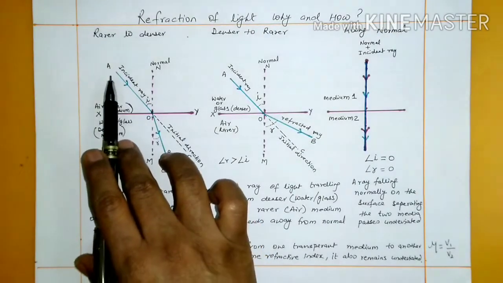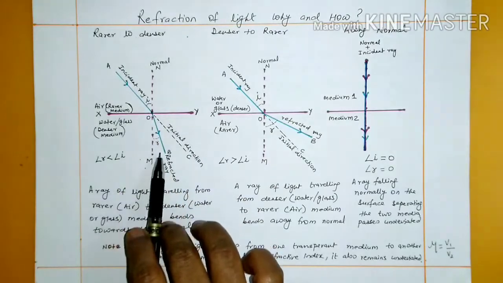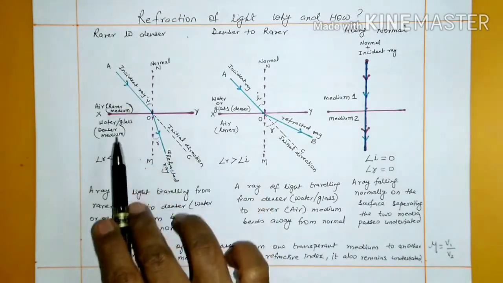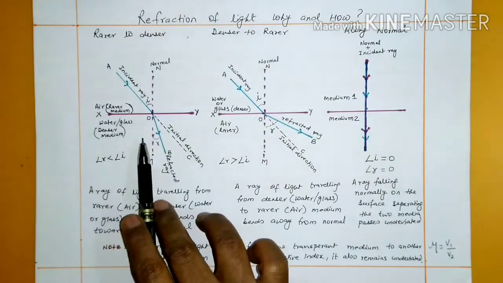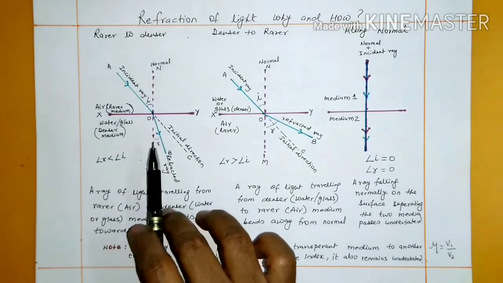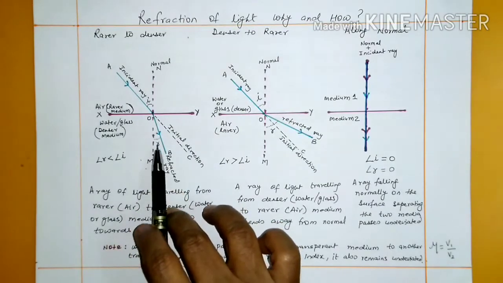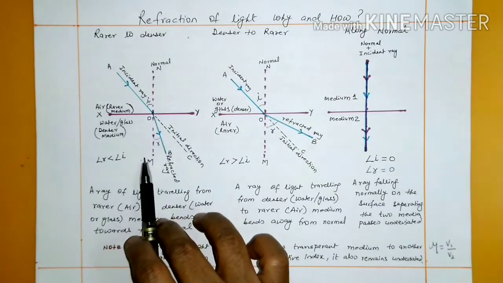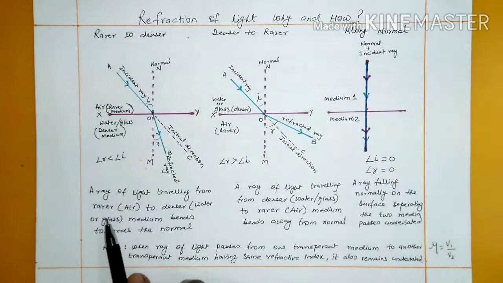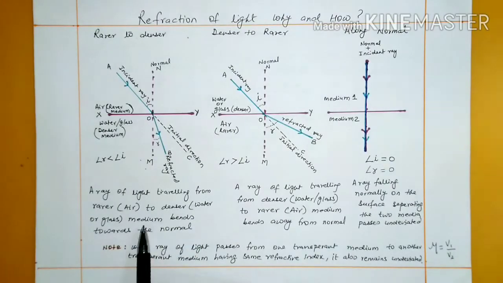So we can see that the speed decreases when a ray of light travels from a rarer medium to a denser medium. There is a decrease in speed. In that case, the ray of light will move towards the normal. A ray of light traveling from rarer air to a denser medium bends towards the normal.